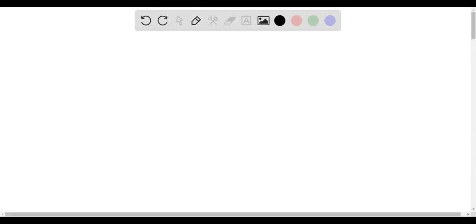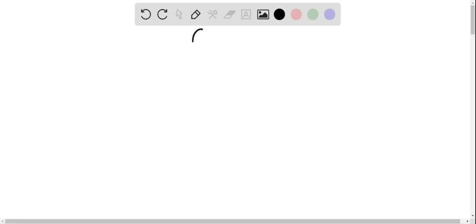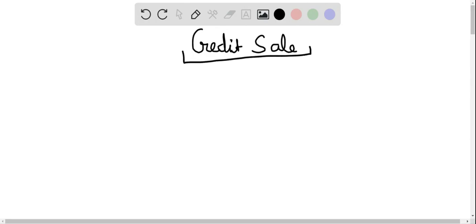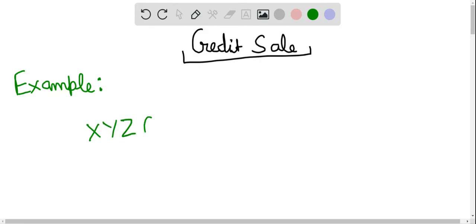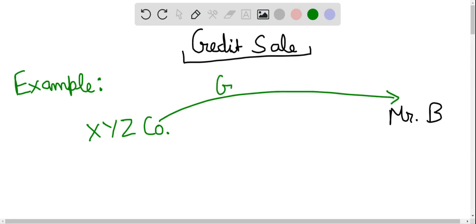Okay, so let's start with the meaning of credit sale, because to understand the solution for the current question we need to understand what the meaning of credit sale is. So we will start with our example as usual. Let's say suppose there is XYZ company, and there is Mr. B. Now XYZ company has sold certain goods